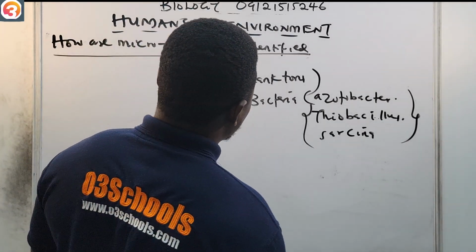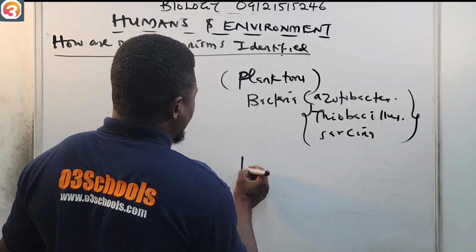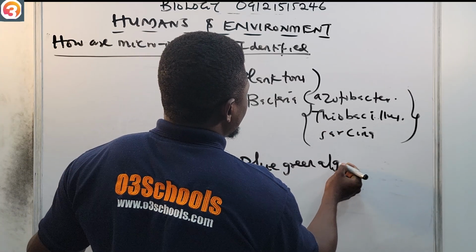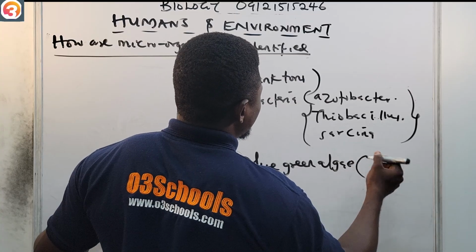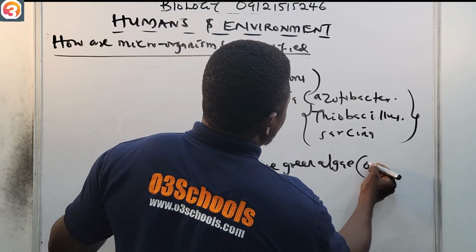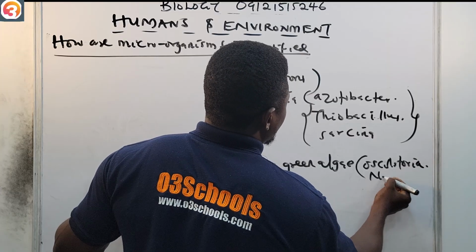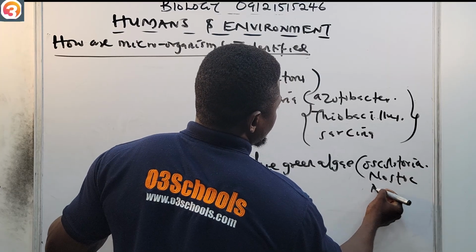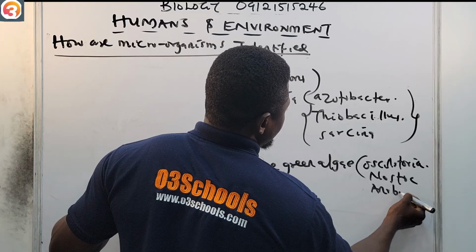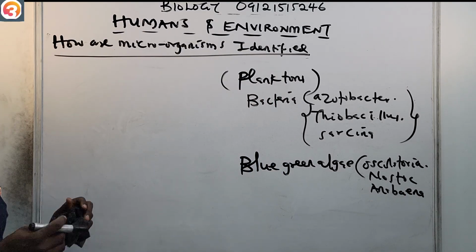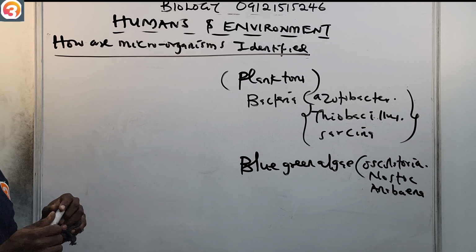They also have blue-green algae. Examples of these blue-green algae are Oscillatoria, Nostoc, and Anabaena. All of these are examples of blue-green algae that are present in water.